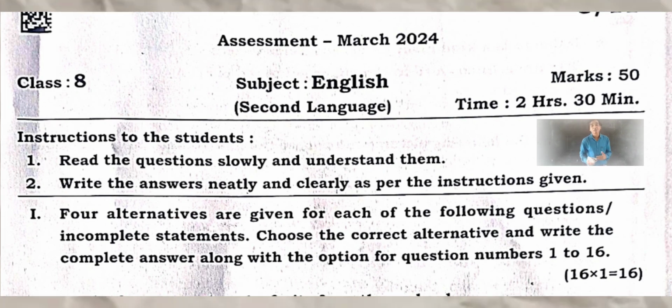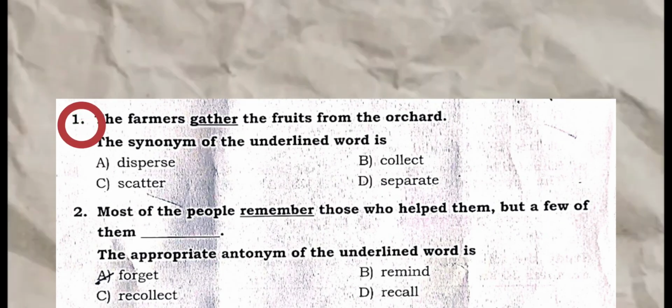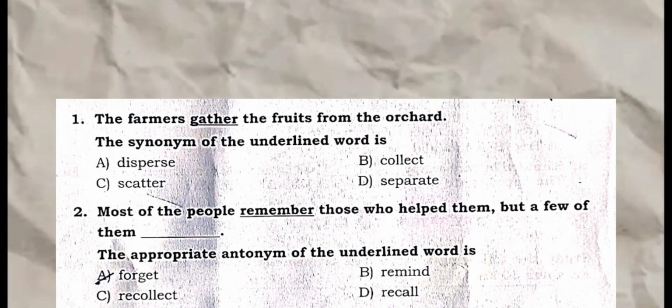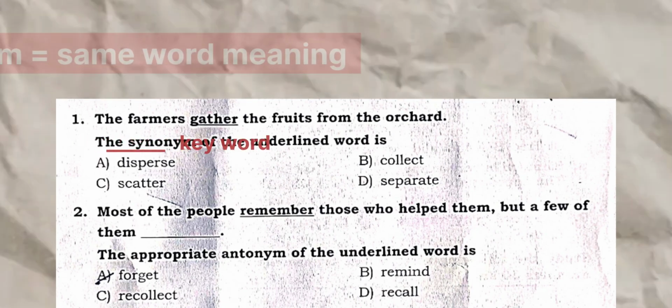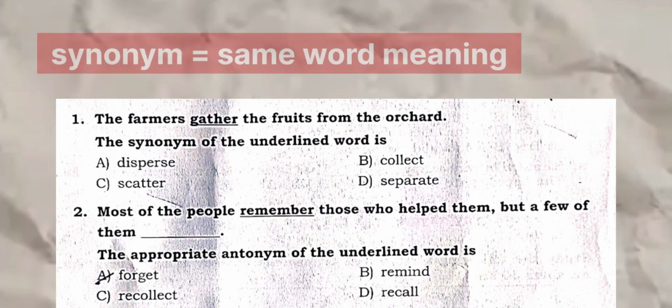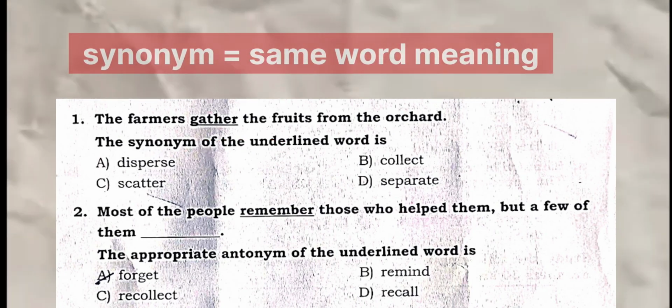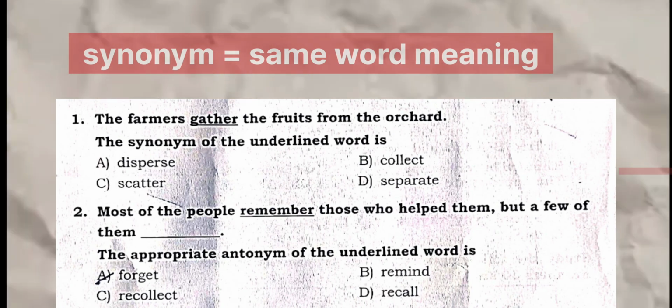Four alternatives are given for each of the following questions in complete statements. Choose the correct alternative and write the complete answers along with the options for question numbers 1 to 16, 1 mark each. Question 1. The farmers gather the fruits from the orchard. The synonym of the underlined word is... Synonym means the same word. A. Gather, B. Collect.